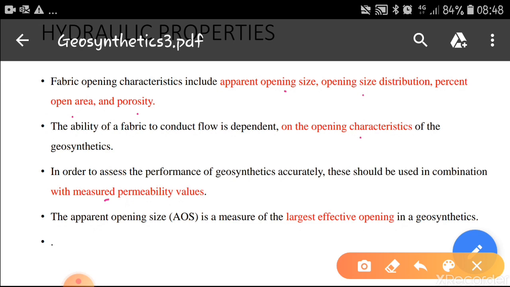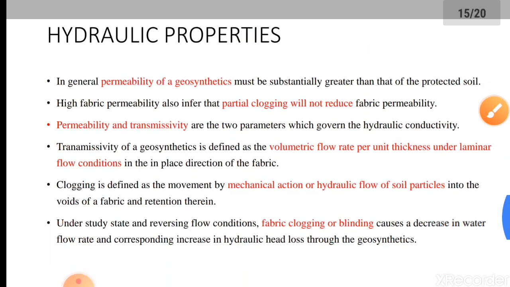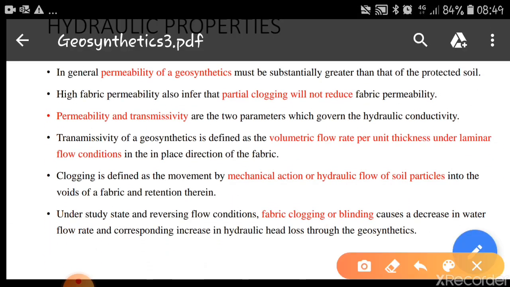The apparent opening size, we are calling this AOS, is a measure of the largest effective opening in your geosynthetics. The largest effective opening is called AOS, and based on this the fabrics are manufactured. So in general, permeability of a geosynthetic must be substantially greater than that of the protected soil.